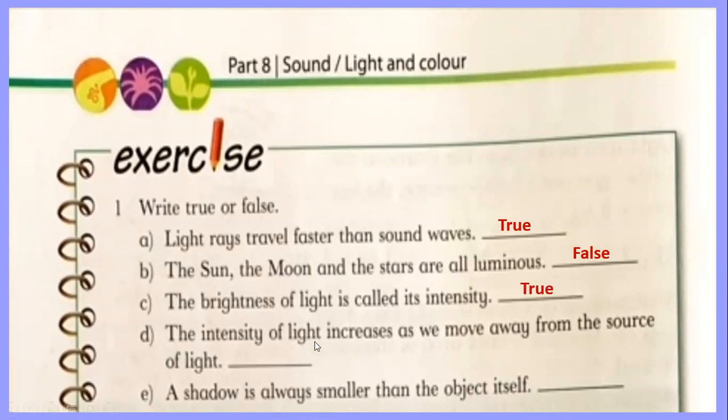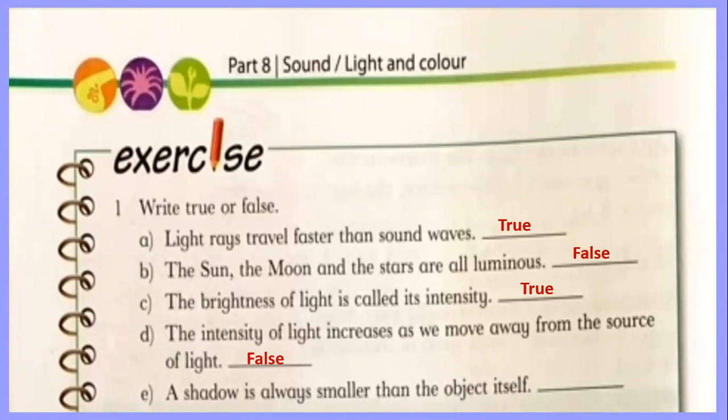The intensity of light increases as we move away from the source of light. See clearly, read it very carefully. What I told you: when you are near the source of light, the intensity is high, and when you move away, the intensity is low. So it means it's false.